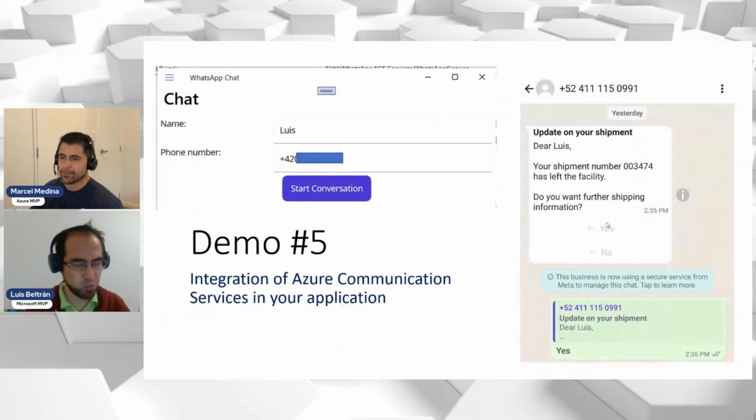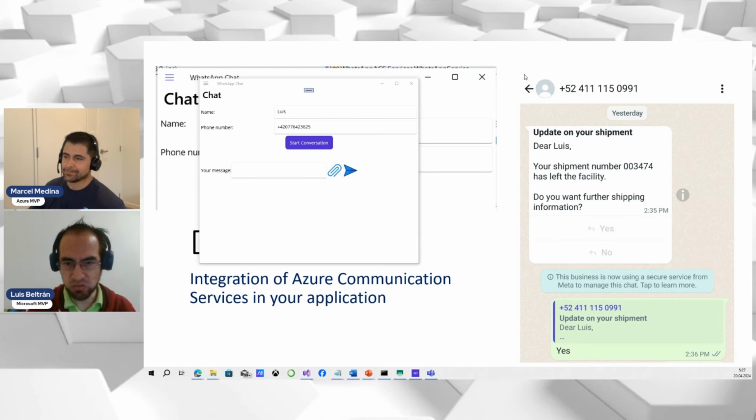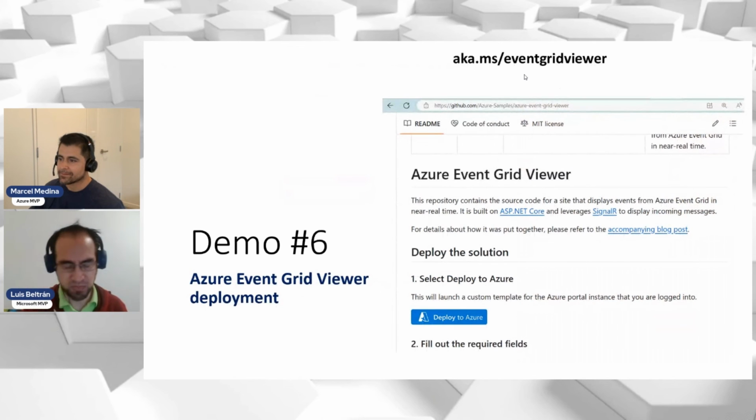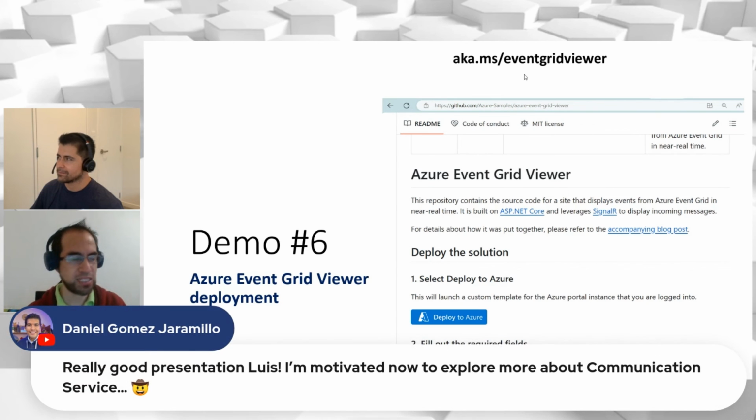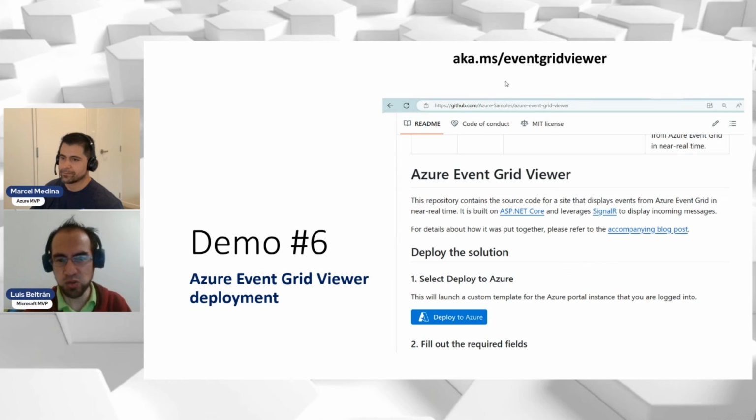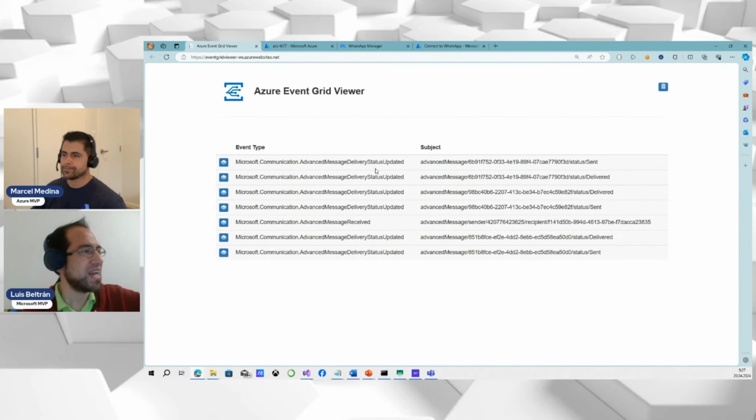And the last two demos, because I know that I am close to concluding the presentation. The last part is that you can connect all this conversation, all this communication to an Event Grid viewer. So you can, let's say, track everything that is happening. Microsoft provides us with this Event Grid viewer deployment, right? So we can deploy this solution. And what we are going to get is an Event Grid viewer and also this app service, which has already been tracking everything that we have received.